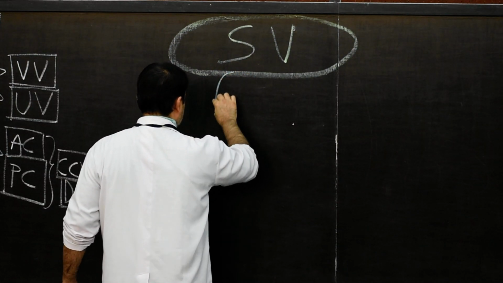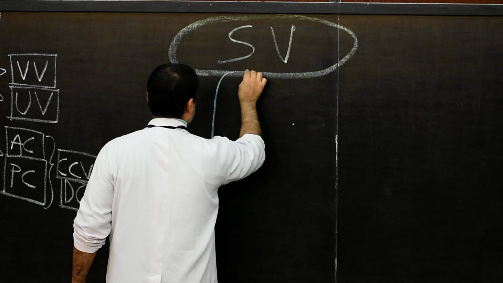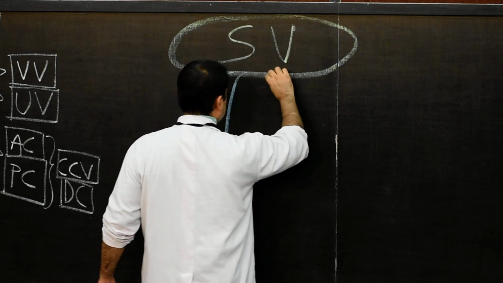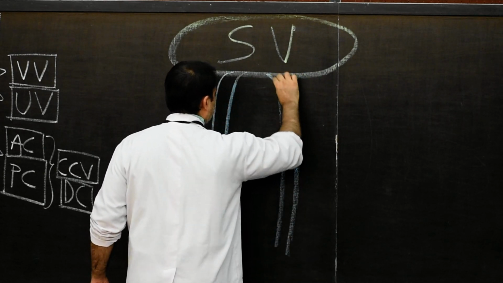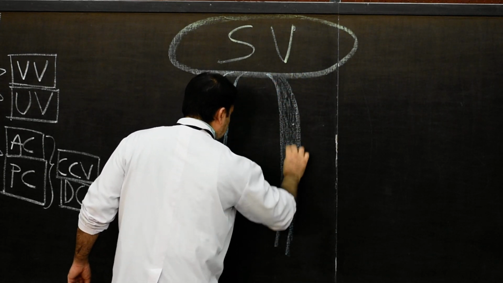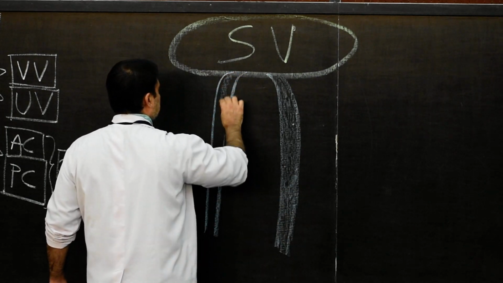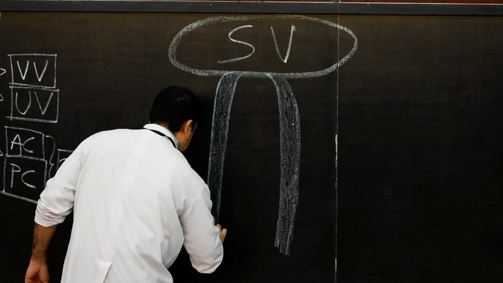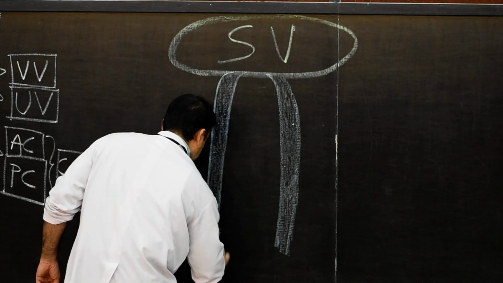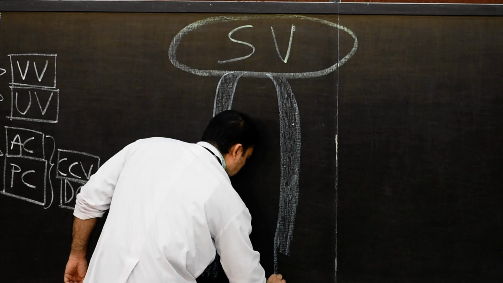This will be the right vitelline vein and this will be the left vitelline vein. We draw the right and left vitelline veins and extend them down because we need more space lower down.